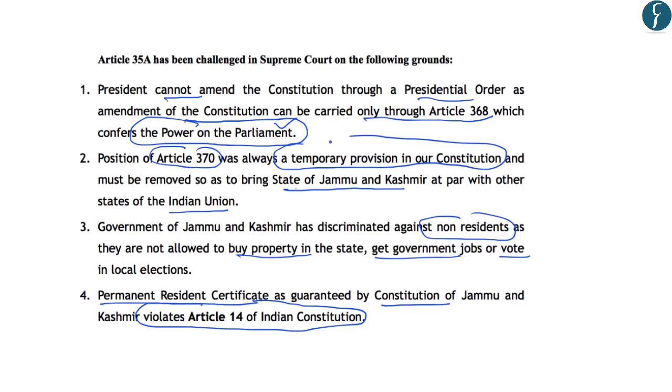Further, Article 370 is a temporary provision in our Constitution, and it should be removed in order to bring the state of Jammu and Kashmir at par with the other states of the Indian Union. Further, the petitioners have argued that the government of Jammu and Kashmir has discriminated against non-residents, as these people are not allowed to buy property, get government jobs, or vote in the local elections. And the last ground is that the permanent resident certificate, as guaranteed by the Constitution of Jammu and Kashmir, violates the right to equality under Article 14 of the Indian Constitution.